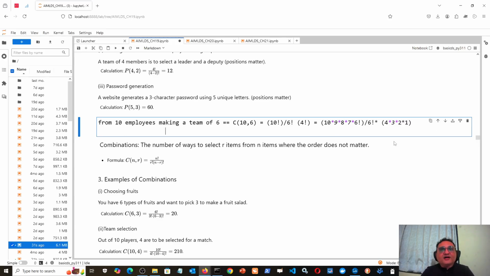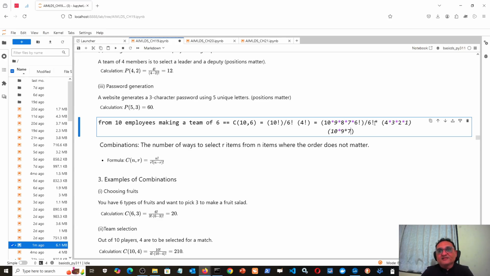If I find, what will remain in the numerator is 10 multiplied by 9 multiplied by 8 multiplied by 7. And what will remain in the denominator is 4, 3, 2. Among them also 4 to the 8, and this 8 will be cancelled. So what will remain in the numerator? 10 multiplied by 9 multiplied by 8 has been cancelled with the 8, that is 4 to the 8 in the denominator. So 8 has been cancelled, multiplied by 7.